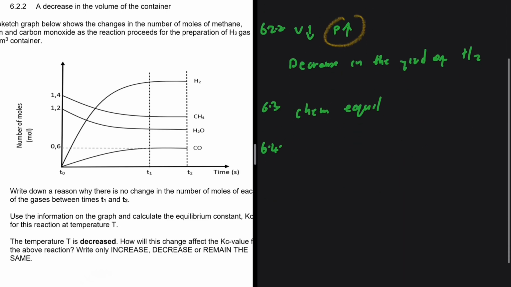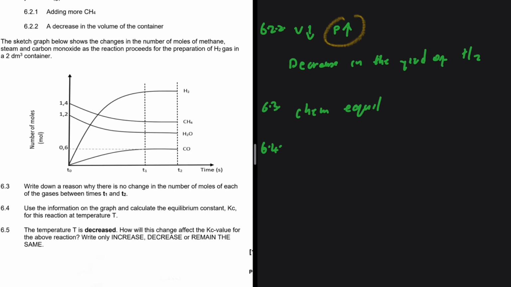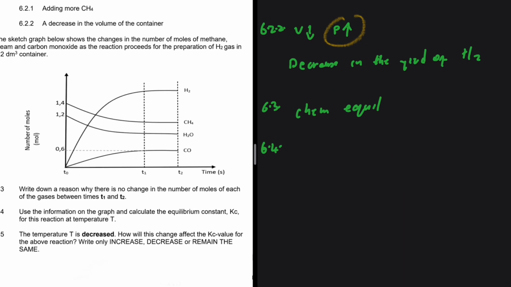Let's take a look at 6.4. 6.4 says, use the information on the graph and calculate the equilibrium constant Kc for this reaction at temperature T.